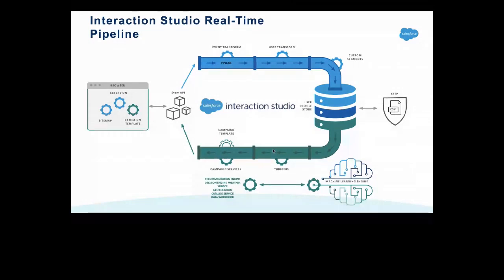Maybe the question comes up: hey, I have a system to be integrated to the Interaction Studio platform, maybe third-party applications. So the easiest way to load the data into the IS platform is SFTP. It's a simple file transfer protocol where you can prepare your data in a CSV format and then drop the CSV file into an SFTP location where IS will pick it up and ingest the data into Interaction Studio, and then you have all the segmentation parameters, you have all the Einstein recipes. Automatically the data will be run and give you the perfect user profile store, right? So that's one of the best ways that people will connect easily, through SFTP.